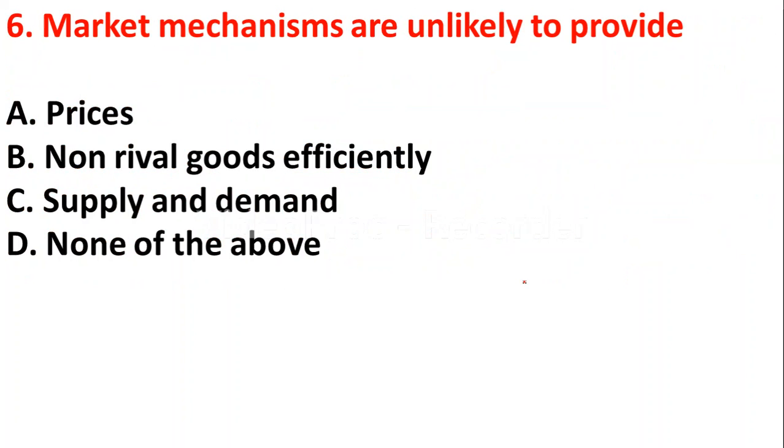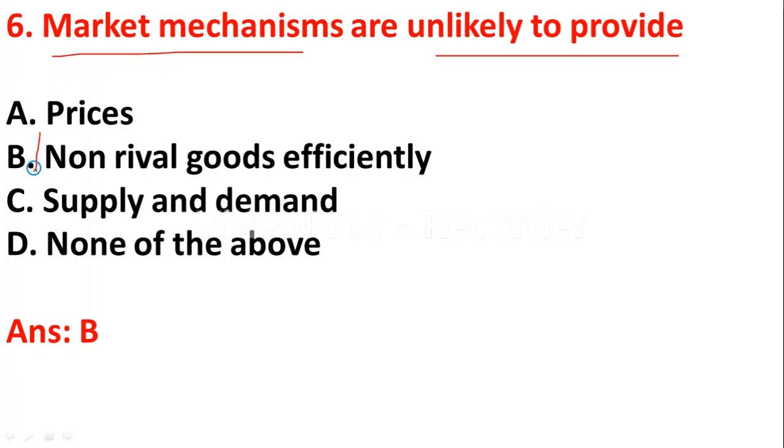The next question is, market mechanisms are unlikely to provide option A, prices. Option B, non-rival goods efficiently. Option C, supply and demand. Option D, none of the above. So here, market mechanisms are unlikely to provide non-rival goods efficiently.